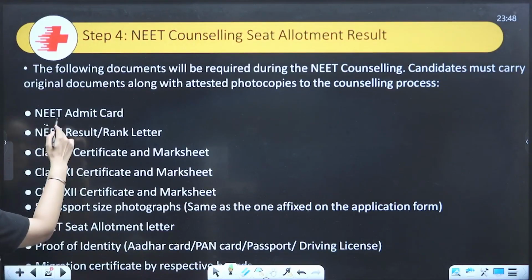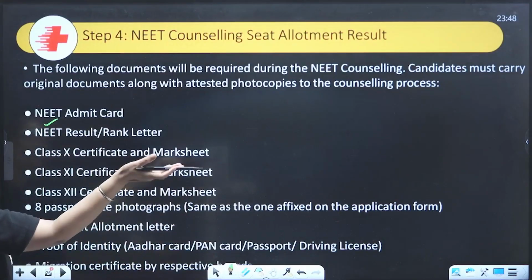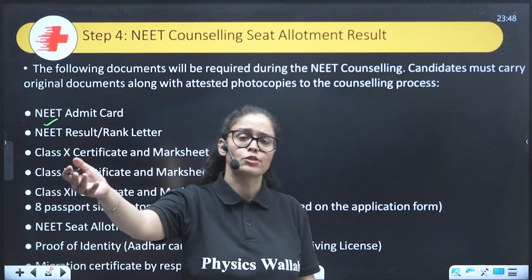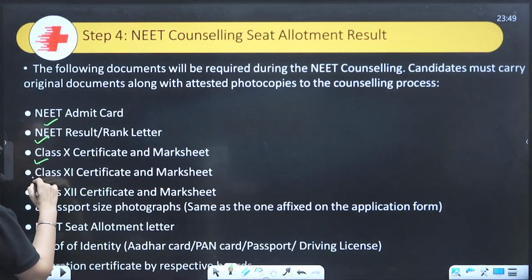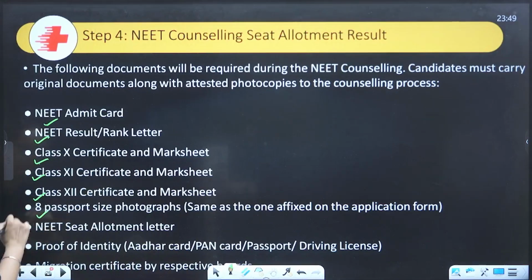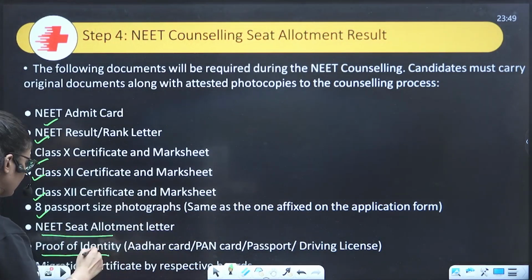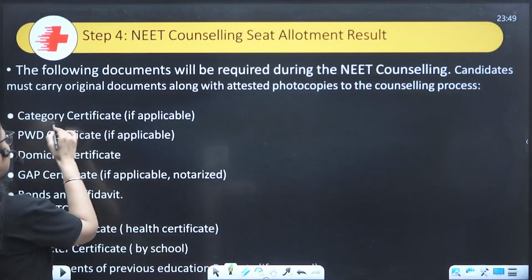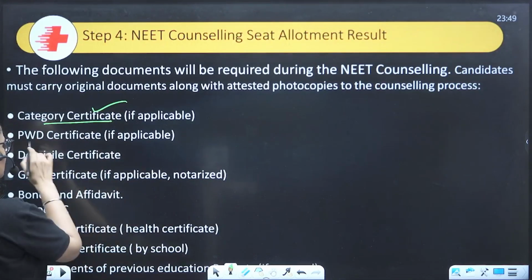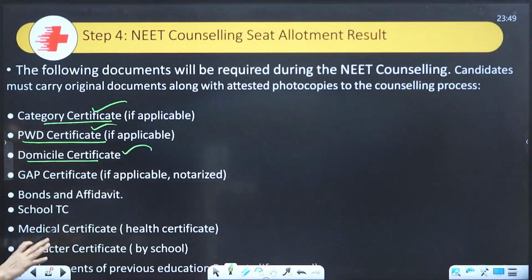Dear, you need your NEET admit card during this counseling process when you go physically to the college for admission. You need all this stuff: blank letter, 10th, 11th, 12th, 8 passport size photographs, and the NEET seat allotment letter, proof of identity, Aadhaar card, PAN card, passport, anything. Migration certificate, which will be given by your school itself. Category certificate, if applicable. PwD certificate, if applicable. Domicile certificate for the state counseling.